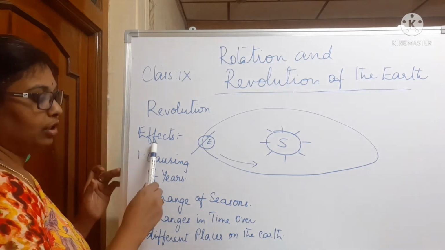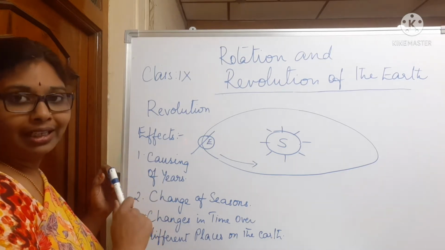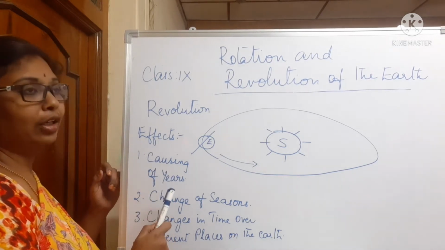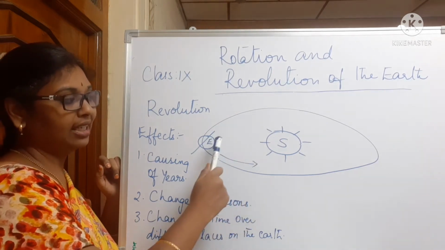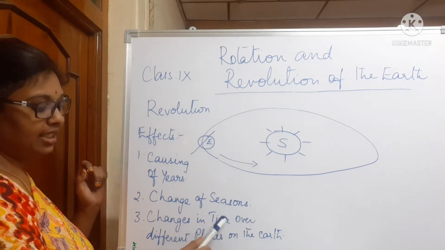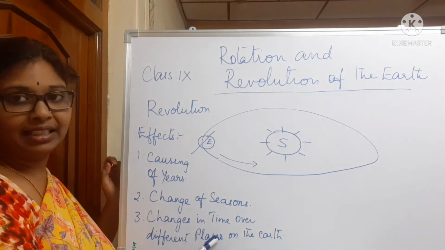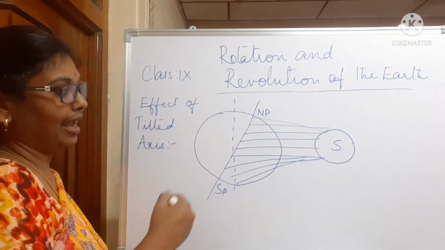Next, coming to effects of revolution. It causes years. The total time taken is known as 1 year. It causes change of seasons. While moving from west to east, we go through different seasons, and it causes changes in time over different places on the earth.